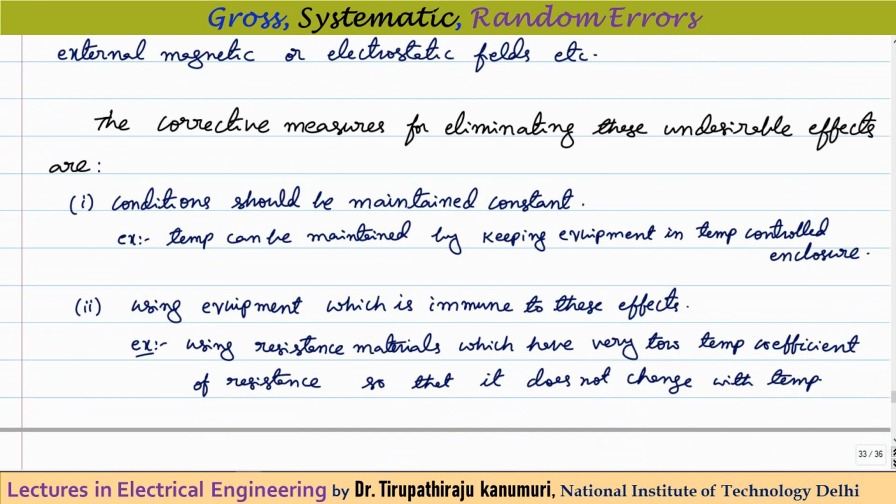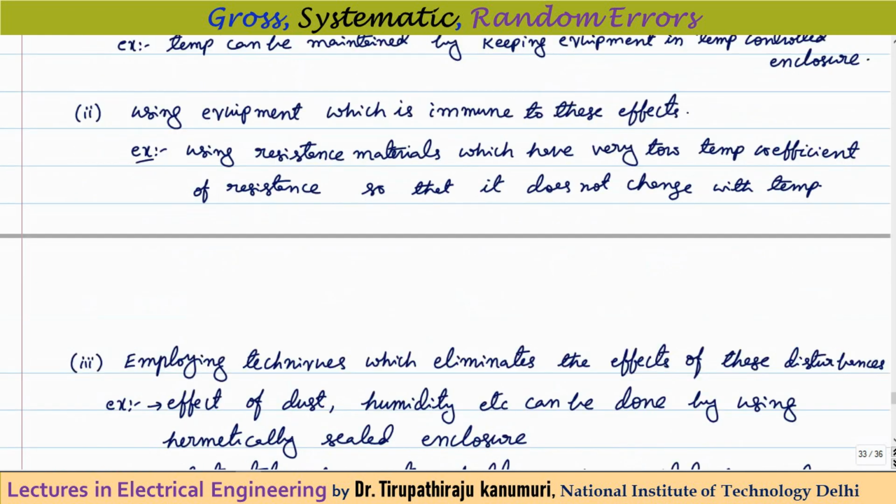So what we have to do? We have to make the proper corrective measures for eliminating these undesirable effects. So let us take for example, the condition should be maintained constant. For example, the temperature can be maintained constant by keeping equipment in a temperature controlled enclosure. Or second one, using the equipment which is immune to the effects of external factors.